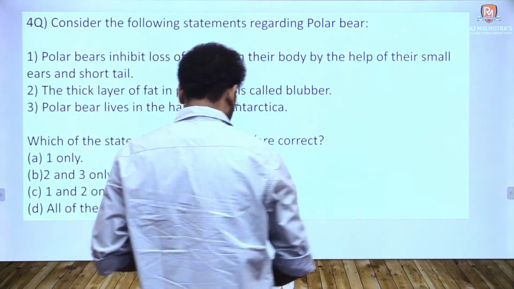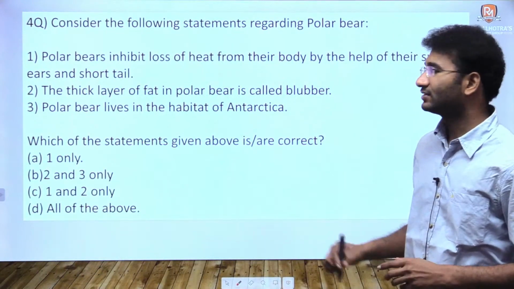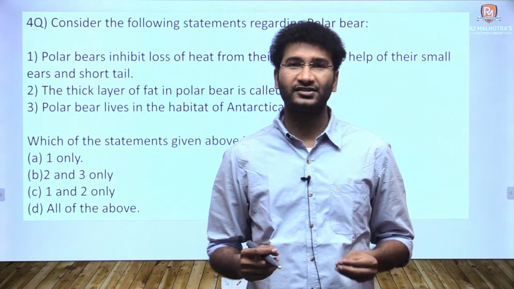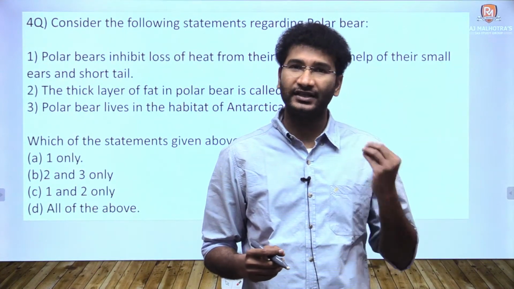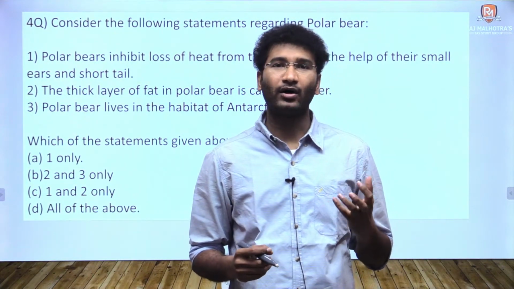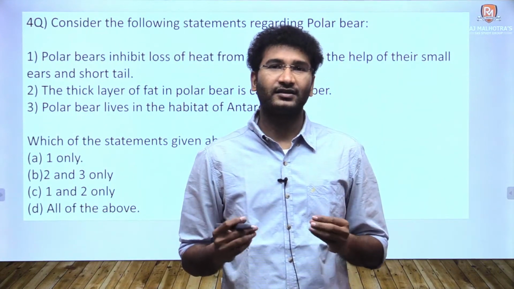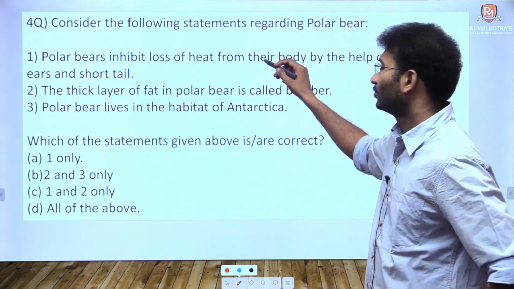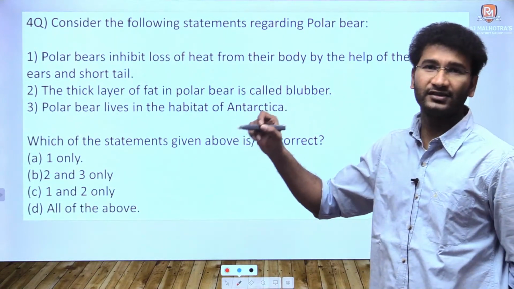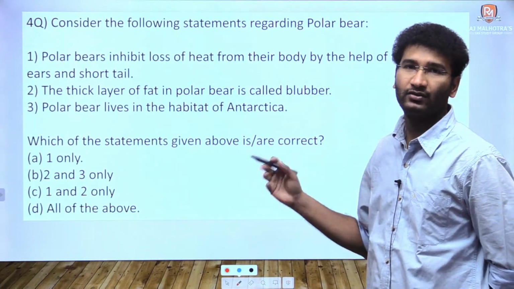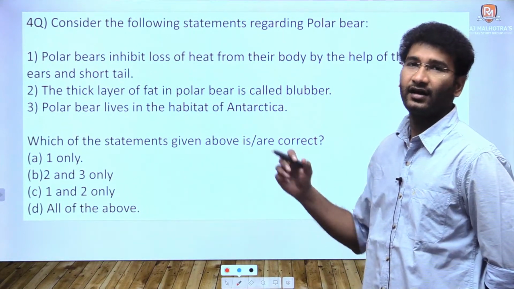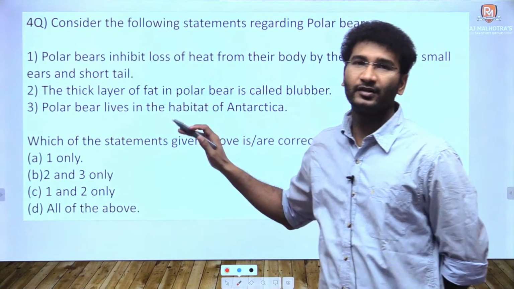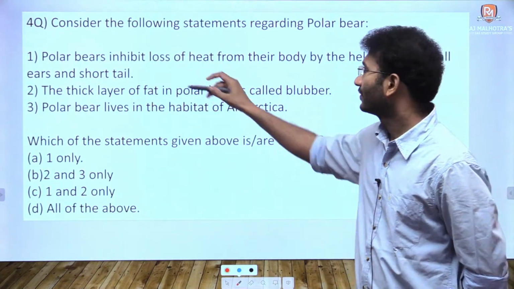Statement 1 is the right statement, because those animals which live in the polar regions or the colder regions generally have small ears, because ears and other bodily openings tend to lose heat. That's why animals in the polar region tend to have more fat to maintain their heat and short openings to inhibit heat loss from the body.